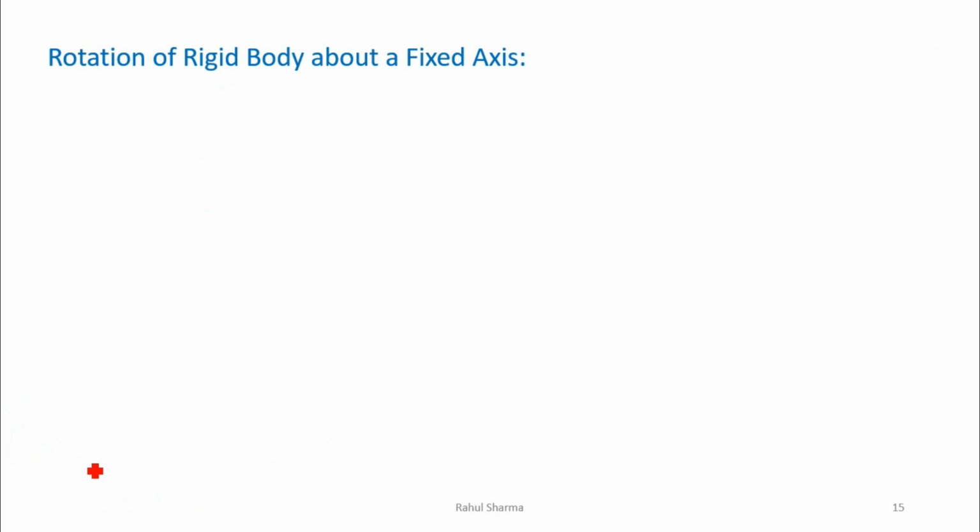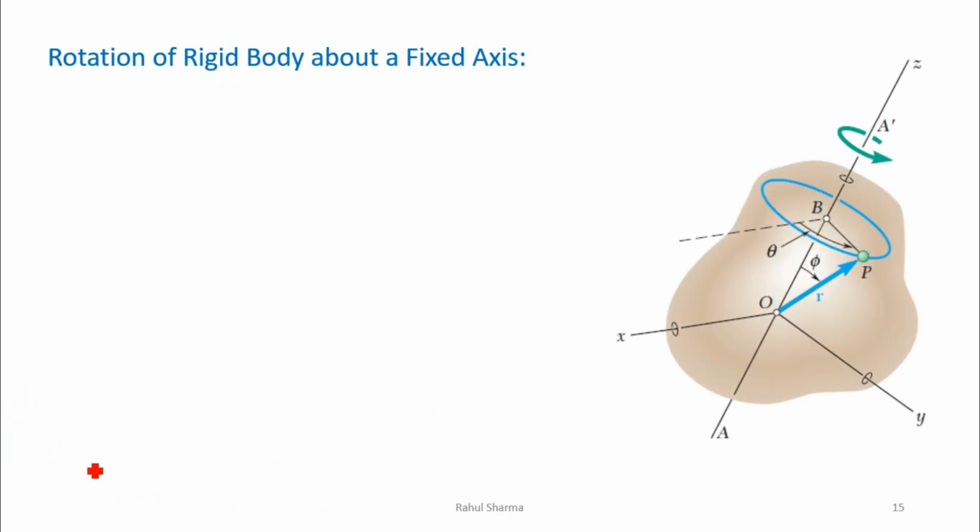Now we will see rotation of a rigid body about a fixed axis, and in more depth what equations we get. Let's say I am taking the same arbitrary shape of an object. A particle P is in this object, and this body is rotating about this axis Z. Now this particle P will have a tangential velocity and tangential acceleration. When this particle moves in this circular motion, it will travel an angular displacement theta. Similarly, it will have angular velocity as well as angular acceleration. So let's see what those are.